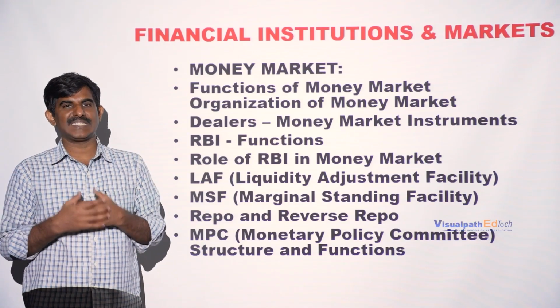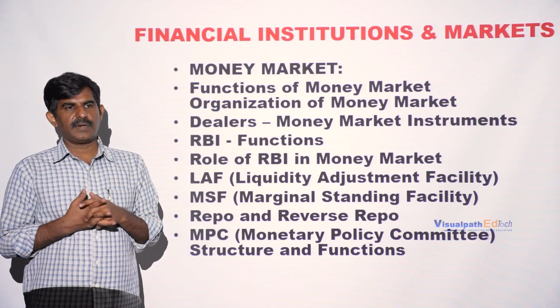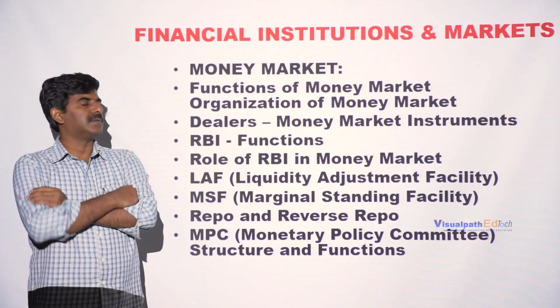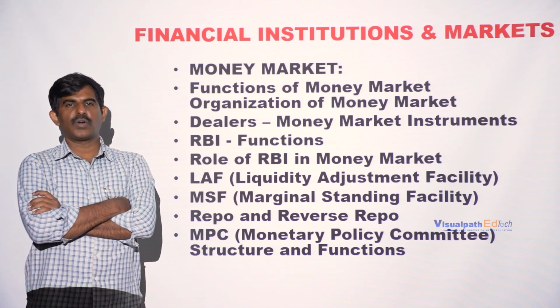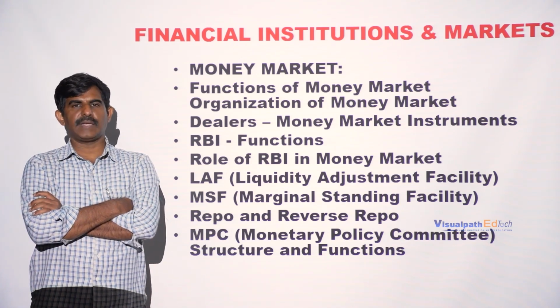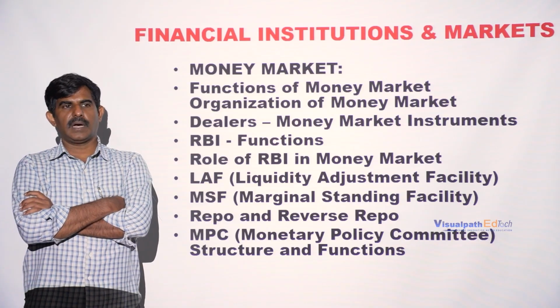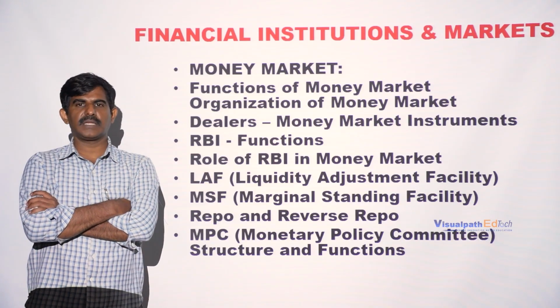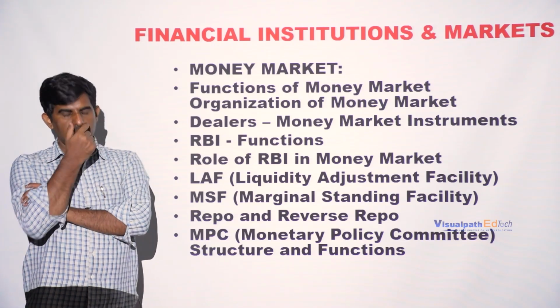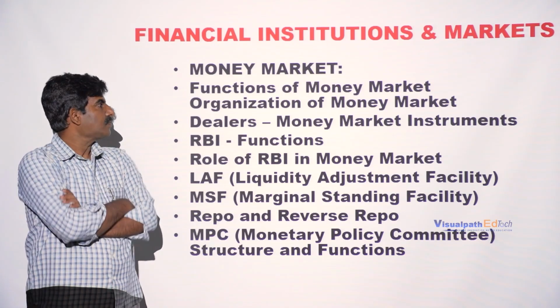The unregulated or unorganized money market is not registered, so no monitoring takes place upon the activities of the players in the unorganized sector. Both exist in the finance world.